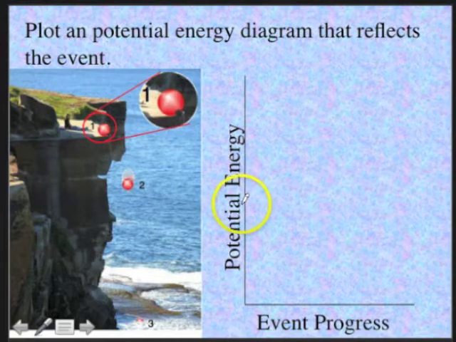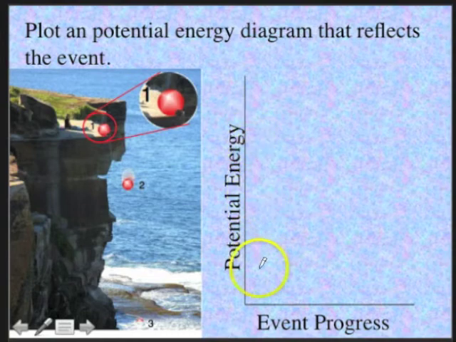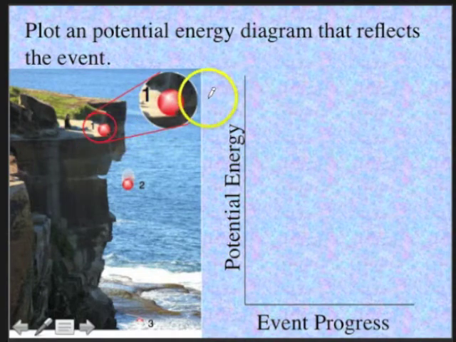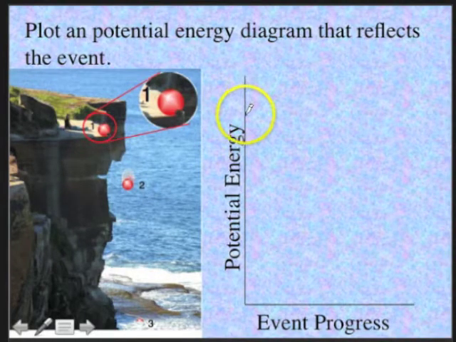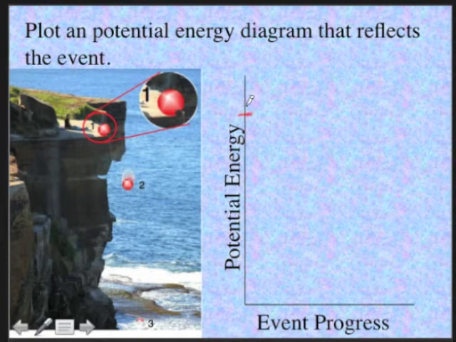Now what we want to do here is draw a potential energy diagram that shows the relative potential energy as a function of the event progress. When the ball starts out, where are we on this? Do we have low potential energy or high potential energy? This is ball number 1. And if you're saying, well, that would be high potential energy, then you want to start out right there. And it seems that would be a position of high potential energy.